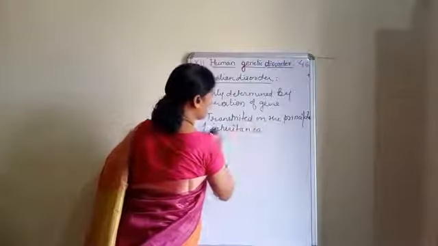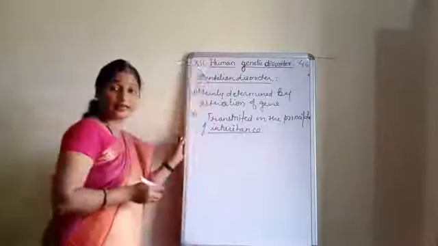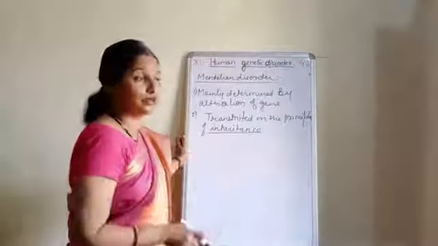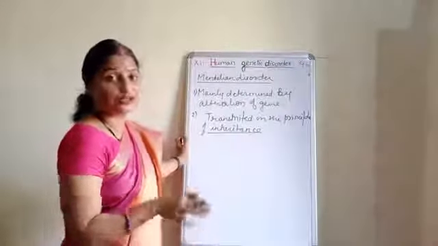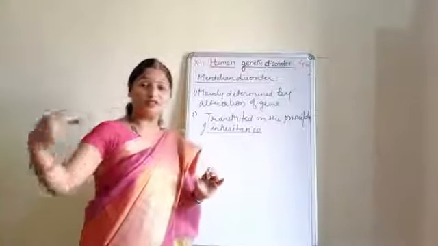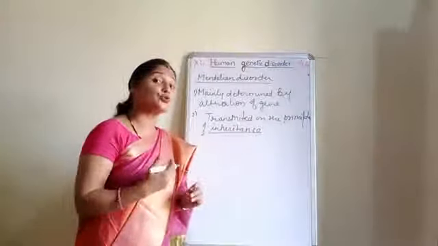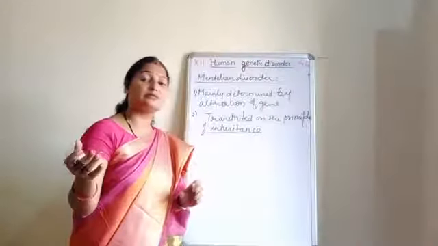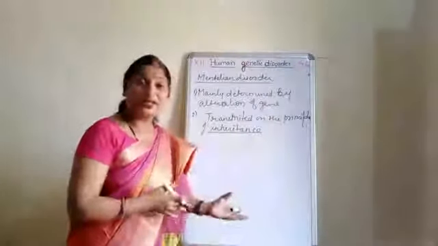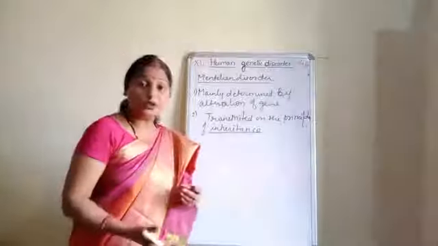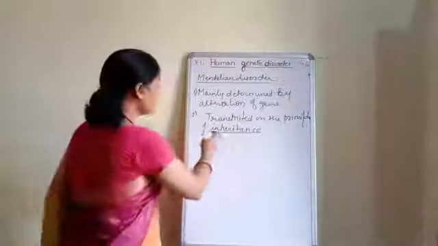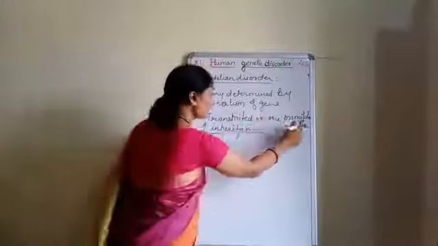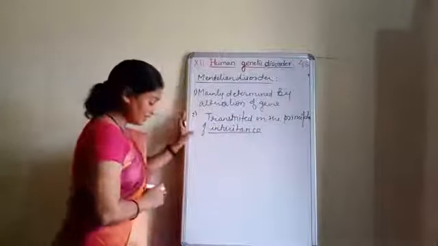Now we have already read about the principle of the inheritance, that is the dominant gene which is passing from one generation to the other generation, they are showing their trait. Okay, sometimes according to the Mendel laws, the recessive genes are also capable of showing their own trait. Okay, so these are transmitted on the principle of the inheritance.